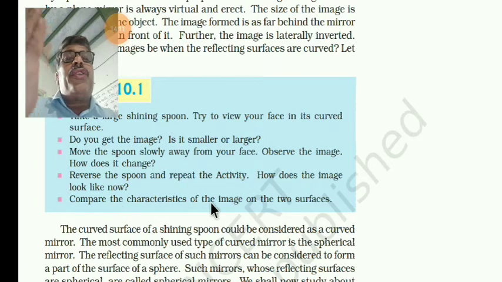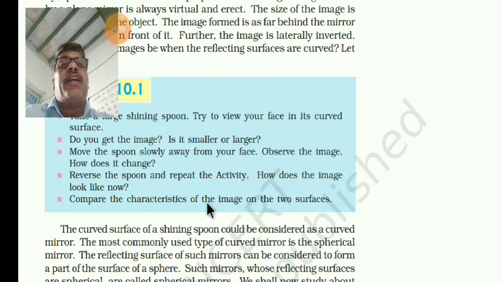So dear students, if you are holding the spoon with the face side towards you, then we get a concave mirror, and the back side is a convex mirror.